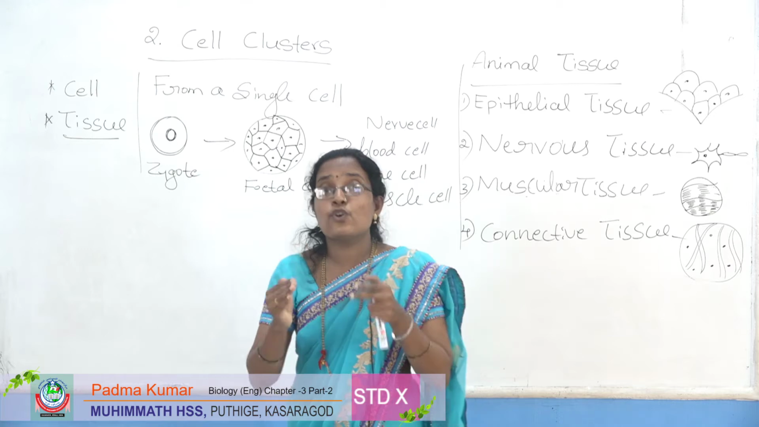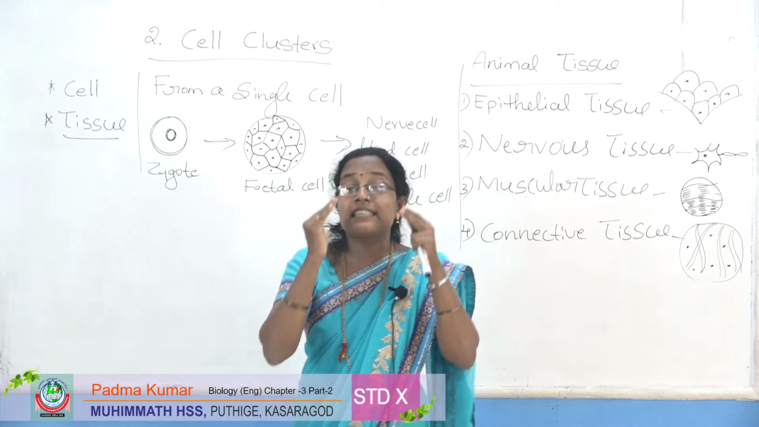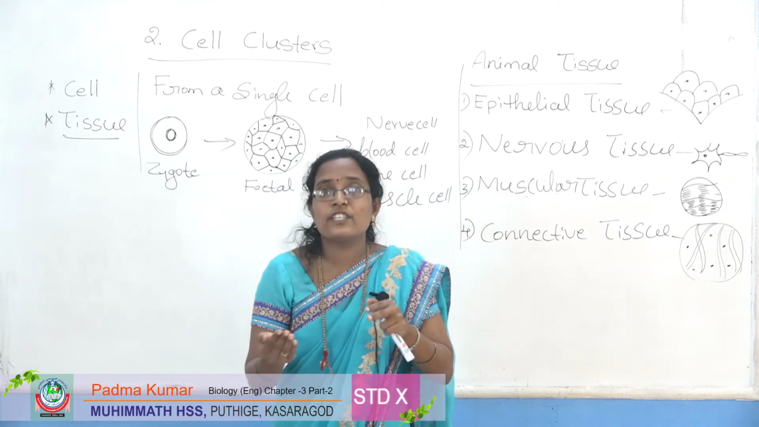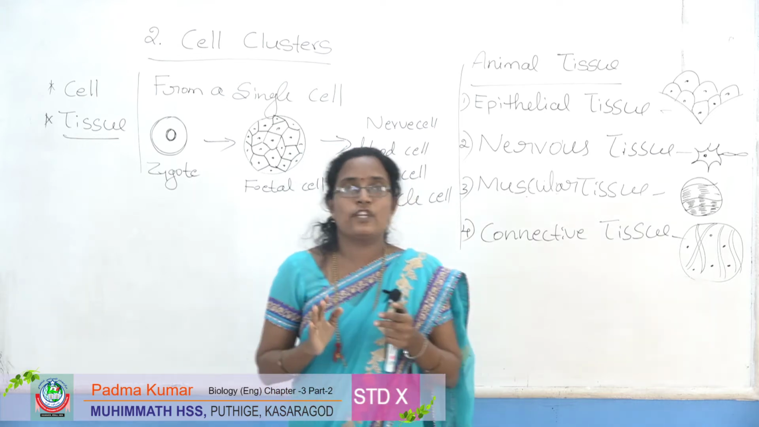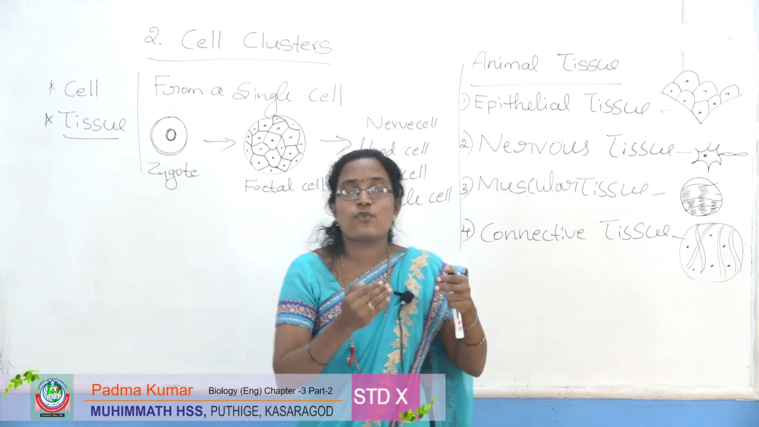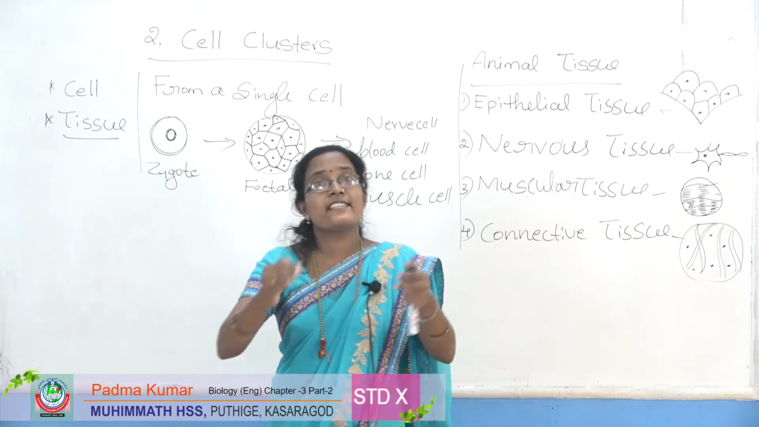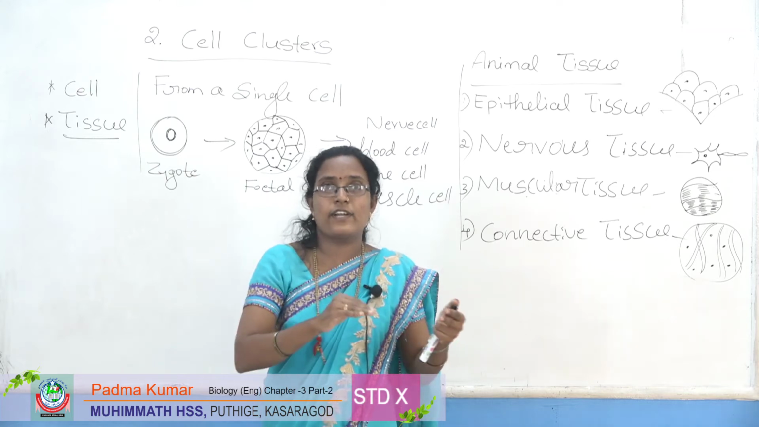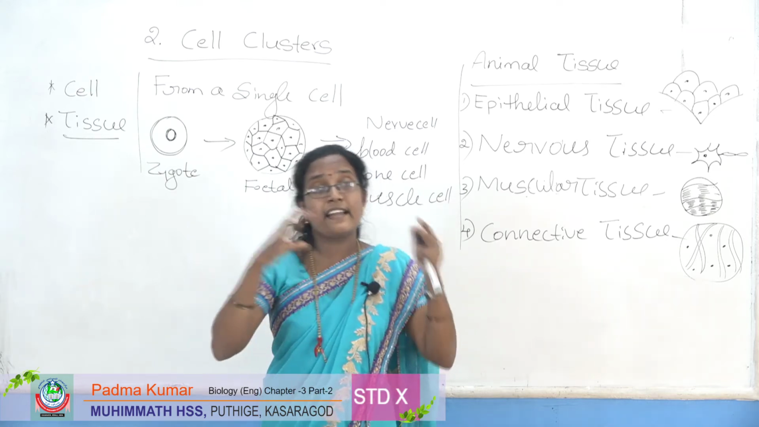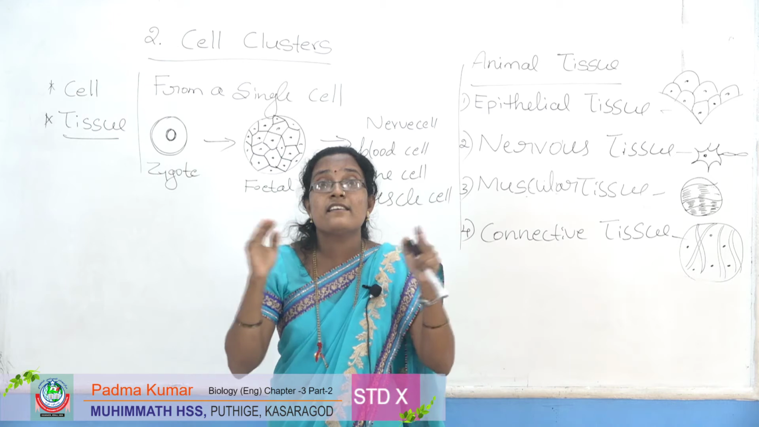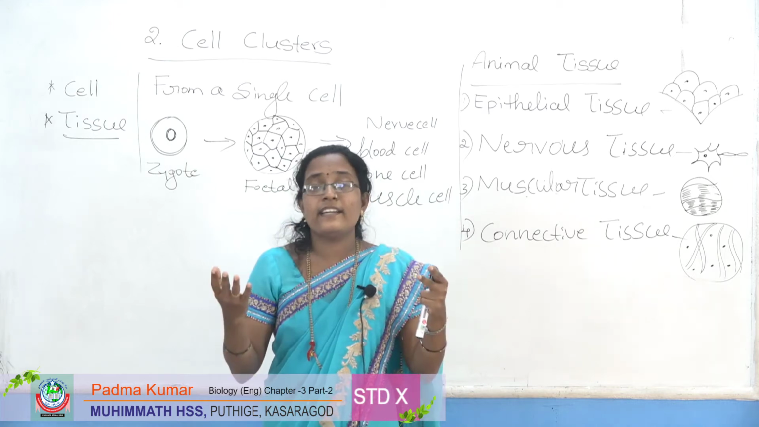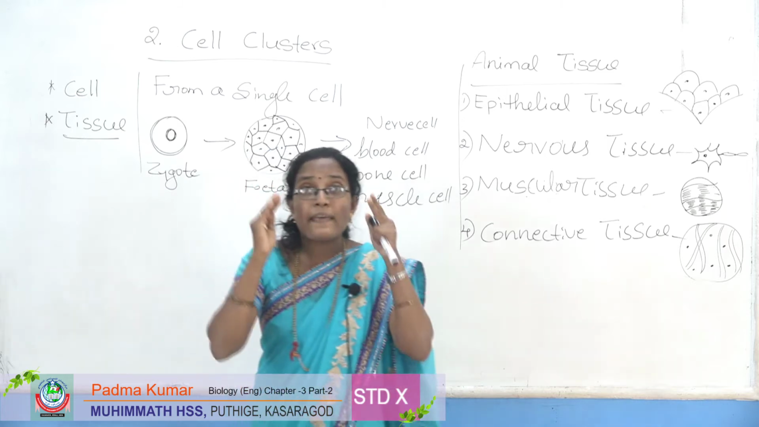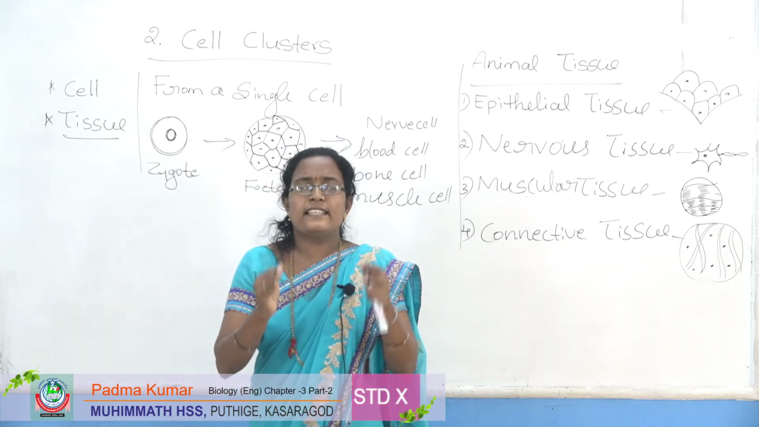What is a tissue? Tissue means a group of similar cells having a common origin and performing a specific function. For example, 8th standard students sit in the 8th standard only and 9th standard students sit in the 9th standard only. What is the difference between them? Age is different, then work is also different. So tissue means similar cells, the same kind of cells.